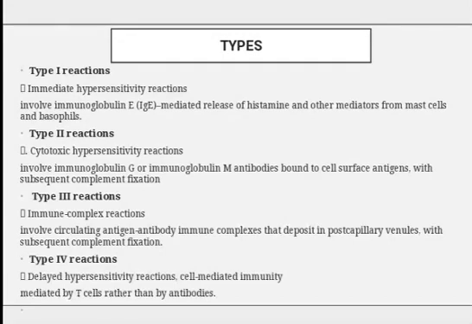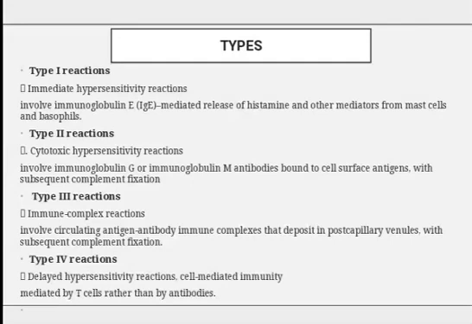Type 1 reaction is the immediate hypersensitivity reaction, which involves immunoglobulin E, that is IgE, mediated release of histamine and other mediators from mast cells and basophils. Type 2 reaction is cytotoxic hypersensitivity reaction, involving immunoglobulin G or immunoglobulin M antibodies bound to cell surface antigen with subsequent complement fixation.